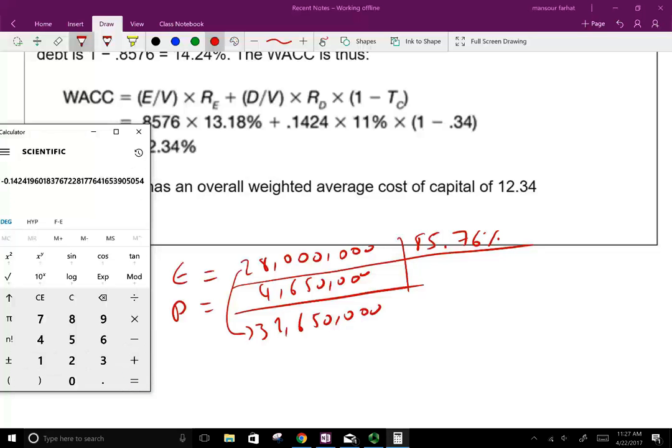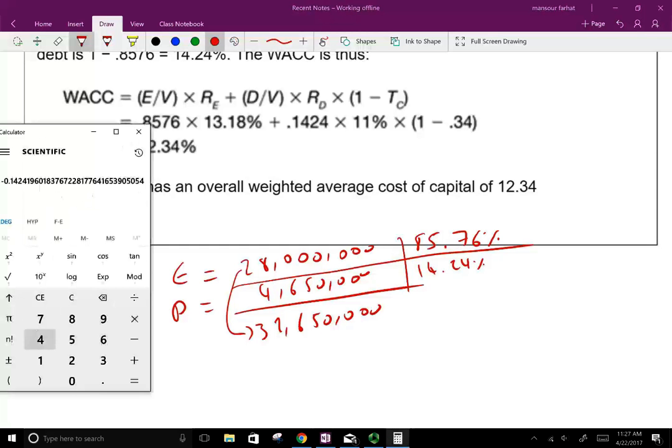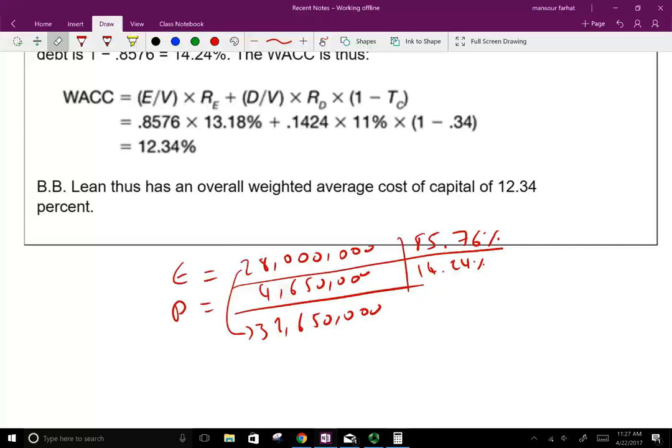It's 14.24%. Or to find the debt, I can take 4,650,000 divided by the total, 32,650,000. I'll get 14.24. Okay, so the capital structure is 85.76 equity, 14.24 debt. Now I have to find out what's the cost of equity and what's the cost of debt.